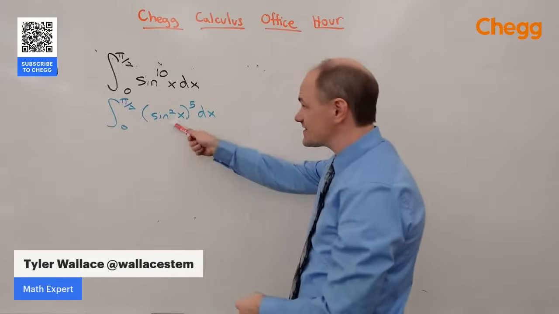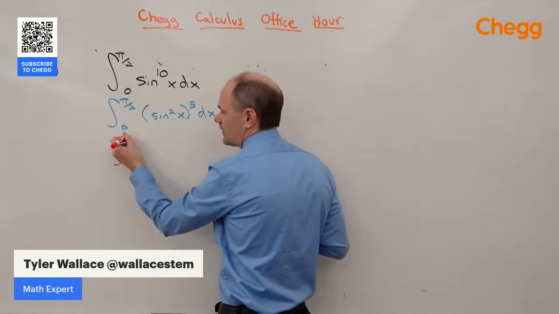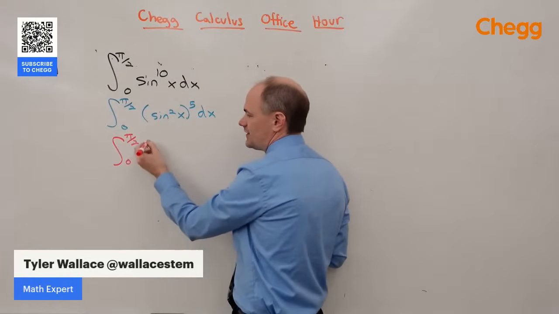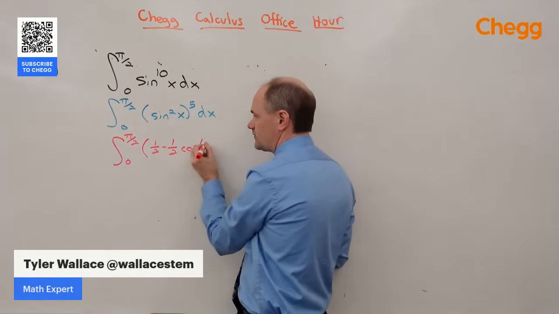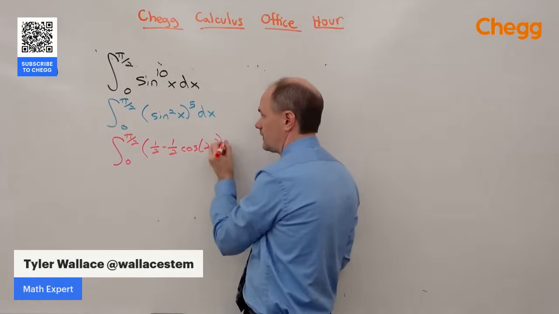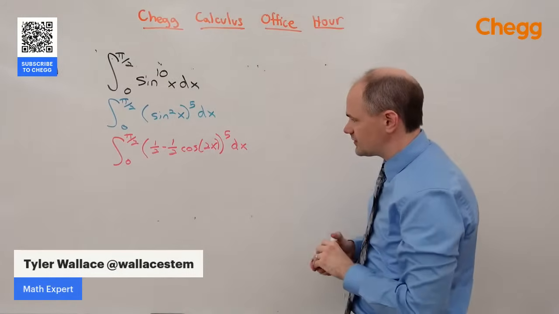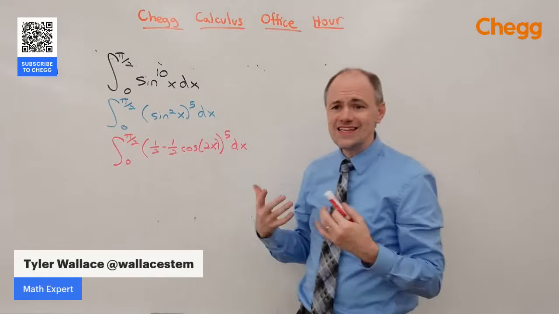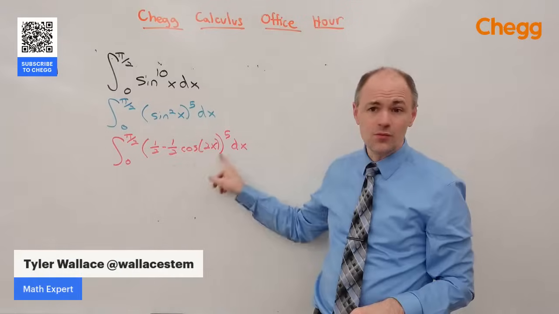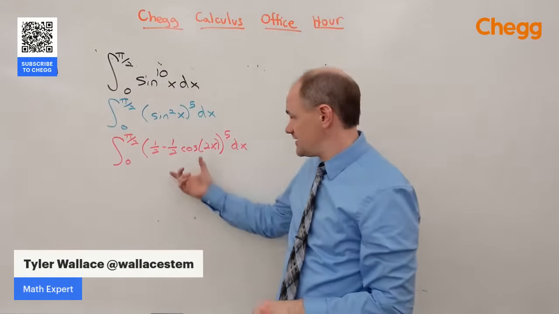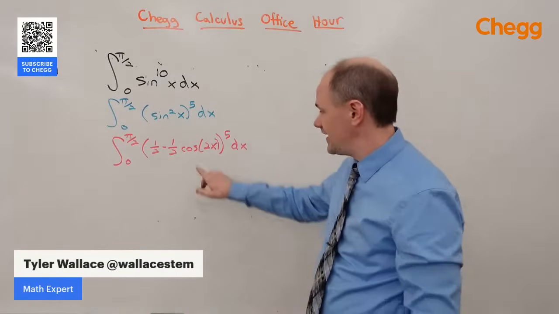And what's nice about sine squared is sine squared can be written as 1/2 minus 1/2 cosine of 2x, and that's still to the 5th power dx. And these innards are going to be a lot easier to solve. But the problem is that 5th power. So we're going to have to actually multiply this out to the 5th power and see what we end up with. And then we might have to use this property over and over again to split up.